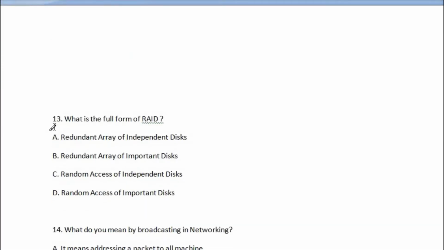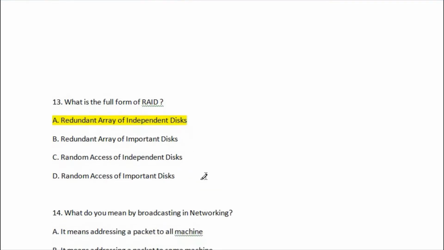Let's go for question number 13. What is the full form of RAID? RAID full form is redundant array of inexpensive disks. So the right answer of question number 13 is option number 1. This is the right answer of question number 13.